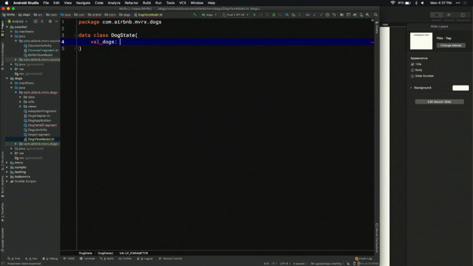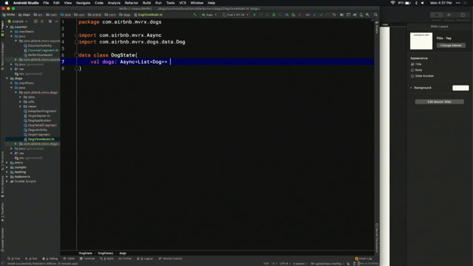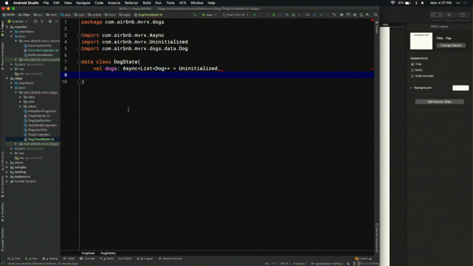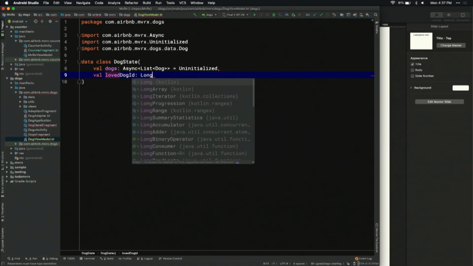Okay, so val dogs, async list of dog, like that, and it's going to be uninitialized. Awesome. Now we know that we need to be able to love a dog, just one. So we'll say val loved dog ID, and that's null.